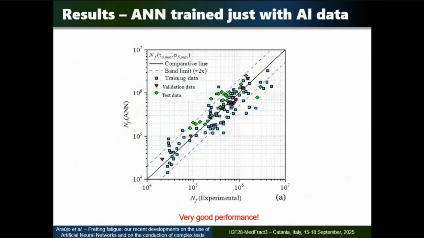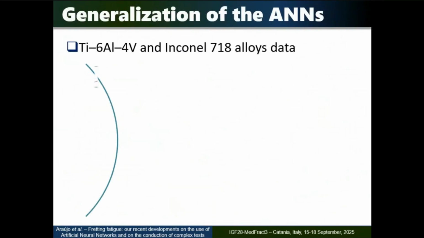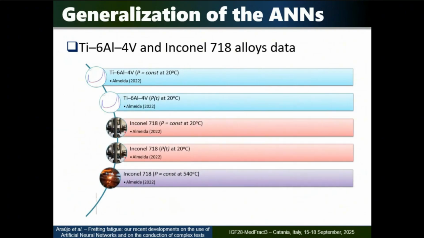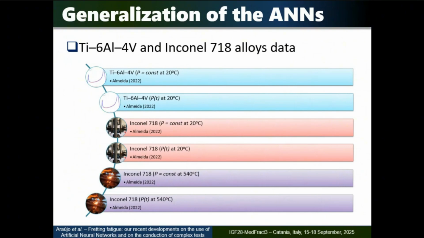And we could see when we apply the network to these 24 data that it never saw, we can see that the life predictions are very, very reasonable. Here is experimental life against estimated life. Okay, all the other data were used for the training. And then we see, but can this network be generalized? Can it be applied to more complex geometries, loading conditions, loading cases as well, and materials?